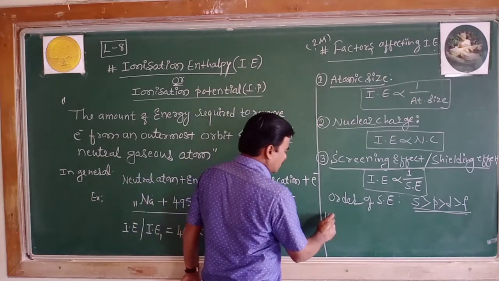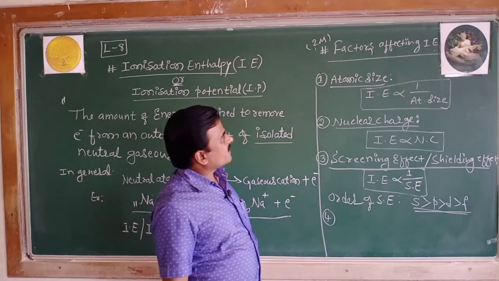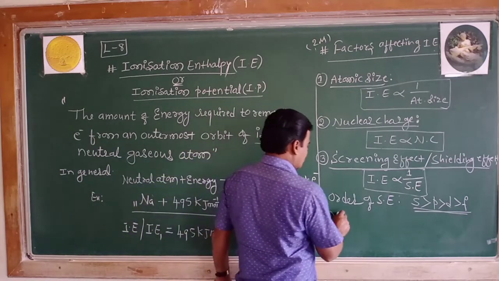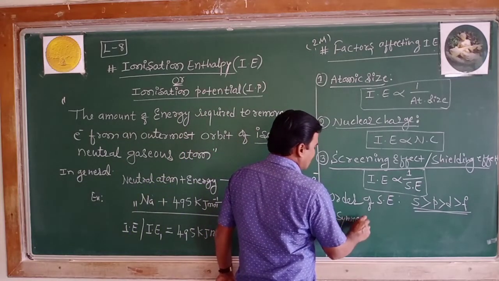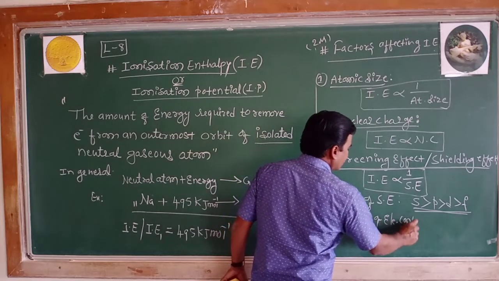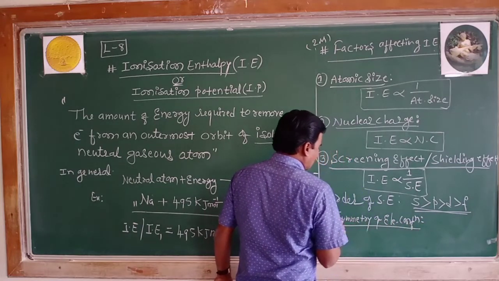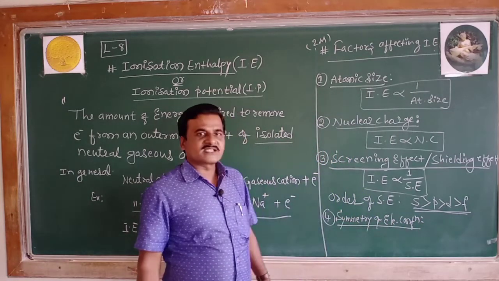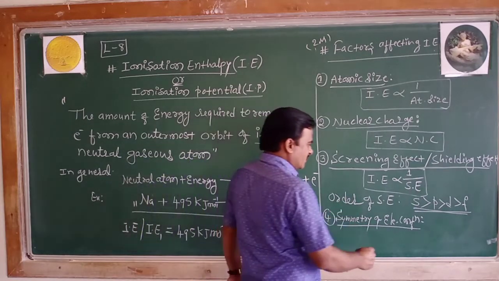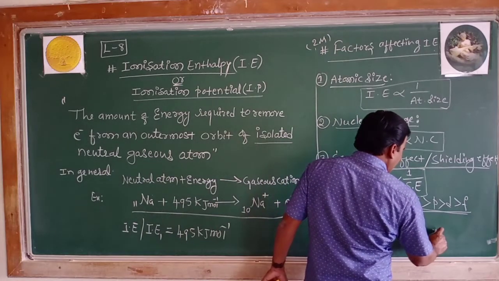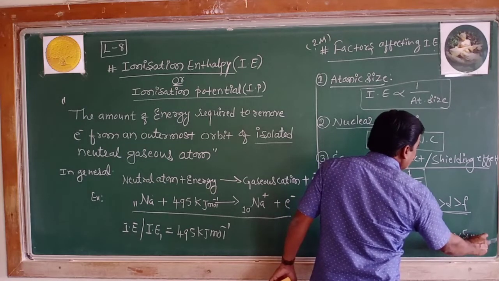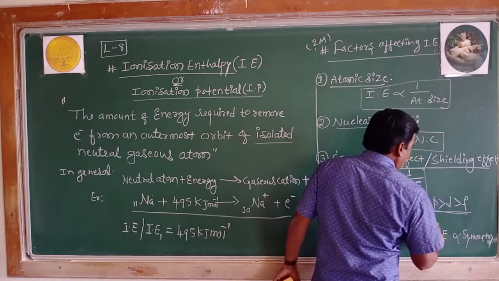And the fourth factor affecting the ionization enthalpy is the symmetry of electronic configuration. Symmetry of electronic configuration. So what is this symmetry? The more the symmetry, the more is the ionization enthalpy. I can write symbolically, ionization enthalpy is directly proportional to the symmetry of electronic configuration.